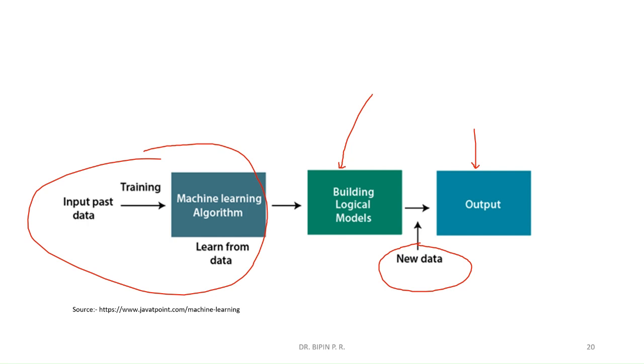This is similar to what we human beings do. When we are given a new car, we can classify it as car or no car based on our experience, because we have been taught like that by our instructors or by our parents. In the same way, machine learning performs the operation. It may be classification, like car, no car, or it may be prediction.